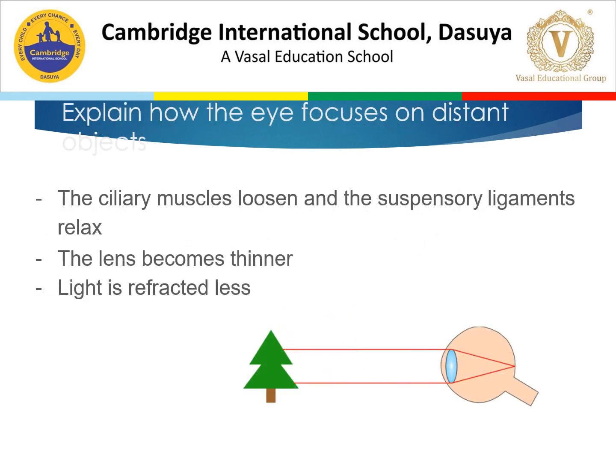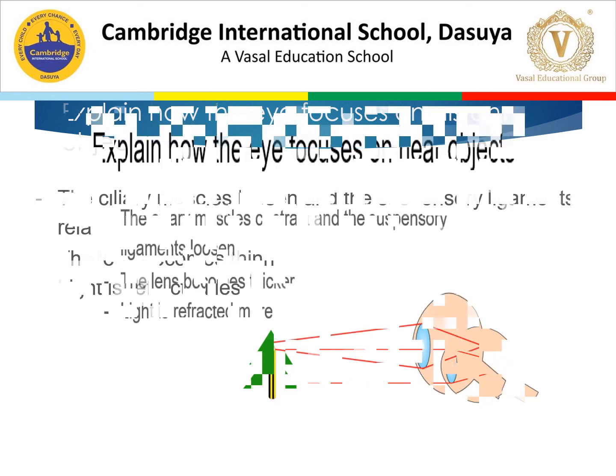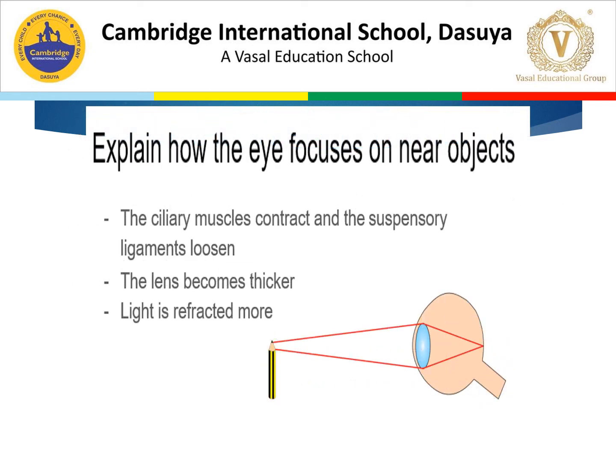Explain how the eye focuses on distant objects. Here you can see the diagram. Ciliary muscles relax and the suspensory ligaments tighten. The lens becomes thin. Light is refracted less. How does the eye focus on near objects? In this, the ciliary muscles contract, the suspensory ligaments loosen, the lens becomes thick, and light is refracted more.